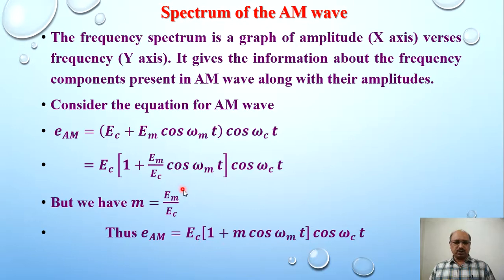If we substitute this in the equation, we get E_AM is equal to E_C (1 plus M cos ω_m t) into cos ω_c t.